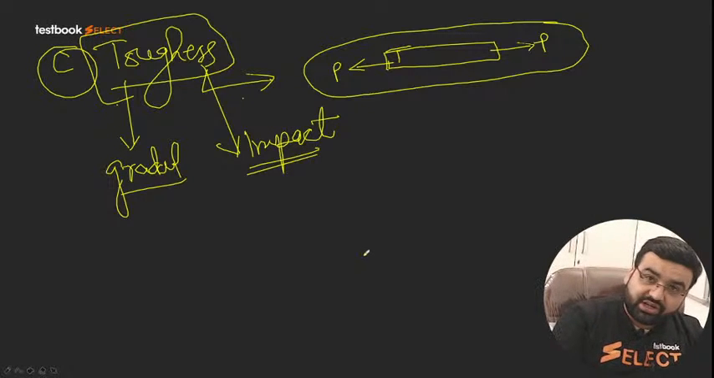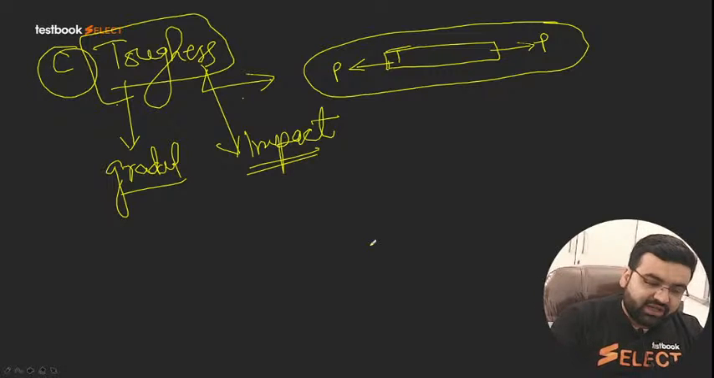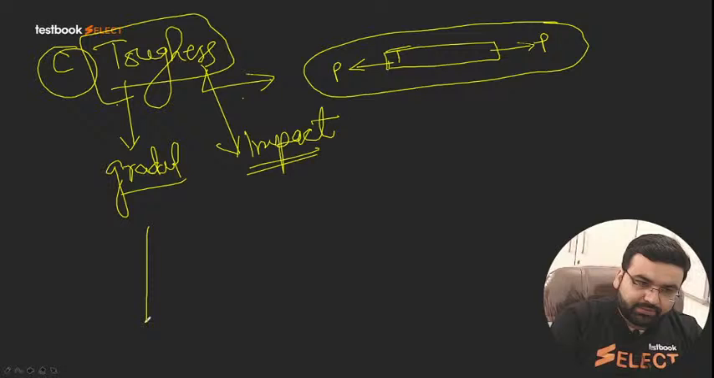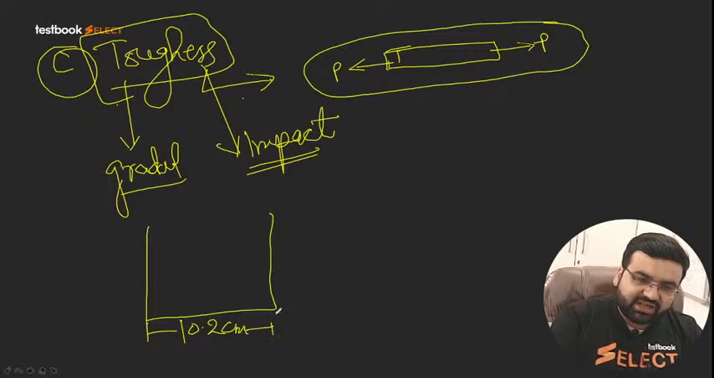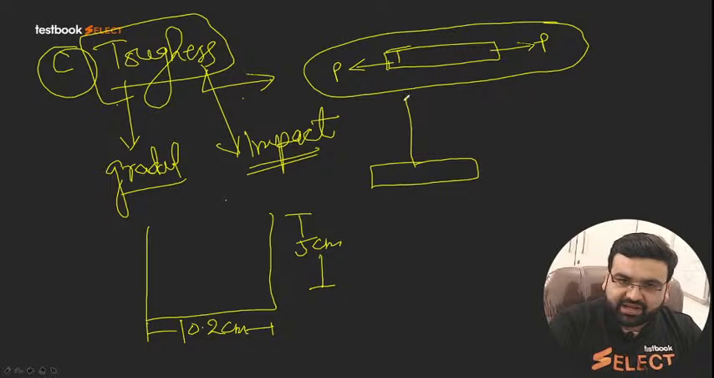Clear? So how much impact load can it resist without fracture is called the toughness. Now here we are taking a cylindrical steel cup whose diameter is 10.2 centimeters, and the depth is nearly 5 centimeters. Clear? And we have a hammer. We have a big hammer like this.